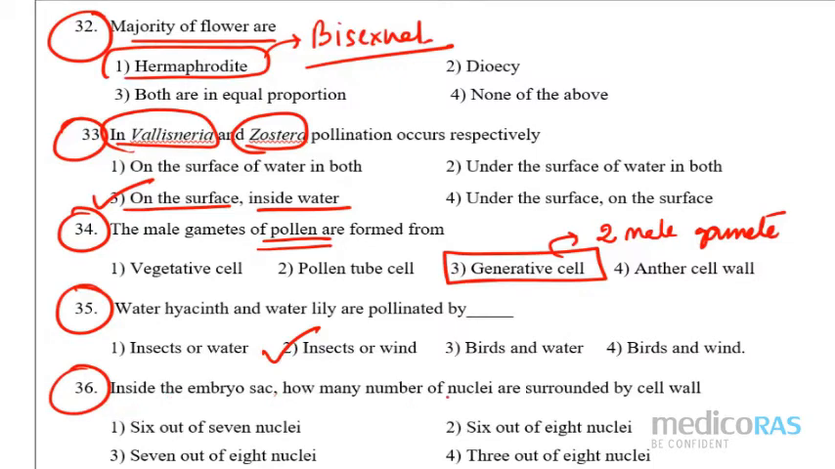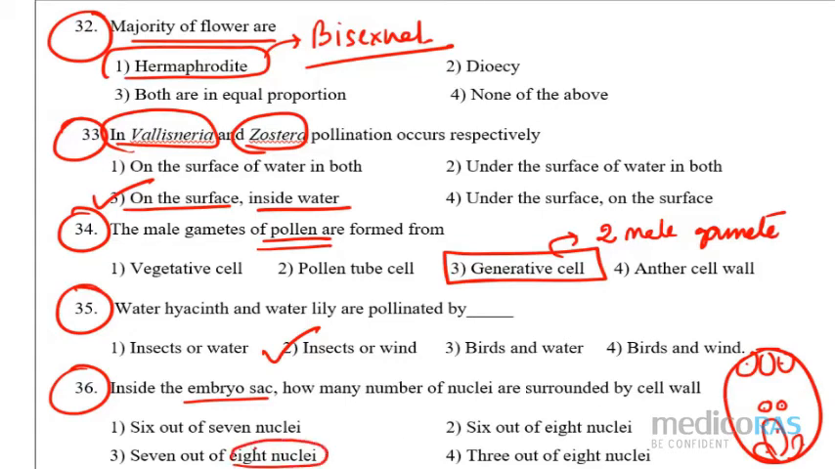Inside the embryo sac, how many nuclei are surrounded by the cell wall? So check these answers, okay? In an embryo sac, in total how many nuclei do we have? 8. We know this, right? We have the antipodal cells, then we have the egg cell and the 2 synergids, and in between we have 2 polar nuclei. If you check, then we will have a total of 8 nuclei. That means 8 is the correct thing, not 7. Everywhere it is 8. But you just check which one is the correct answer here. For surrounded by the cell wall they are saying, that means this is the full cover.